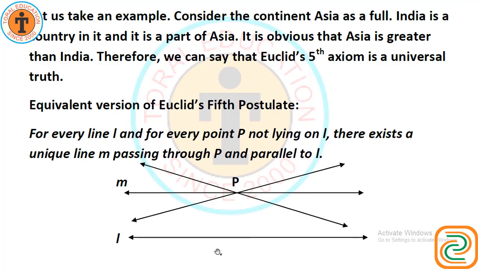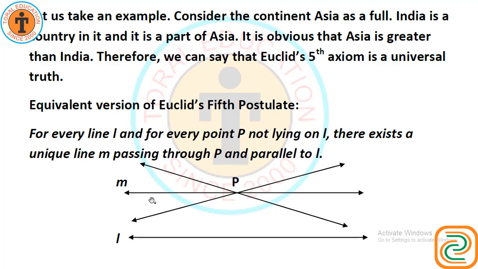Here it is said L is a line and P is a point outside L, not on L. The statement says that there is a unique line M, which passes through P and is parallel to L. This line and these inclined lines are not parallel to L. They pass through P, but they are not parallel to L. But M is the only line.